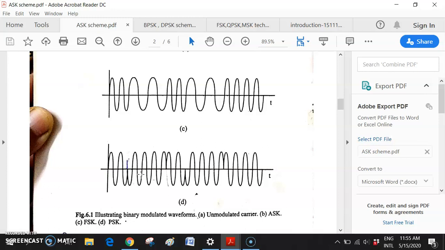Binary PSK. In your syllabus there is 8 BPSK and 16 BPSK also. If you go to your syllabus, let me just take it. In your syllabus you have, just a minute.